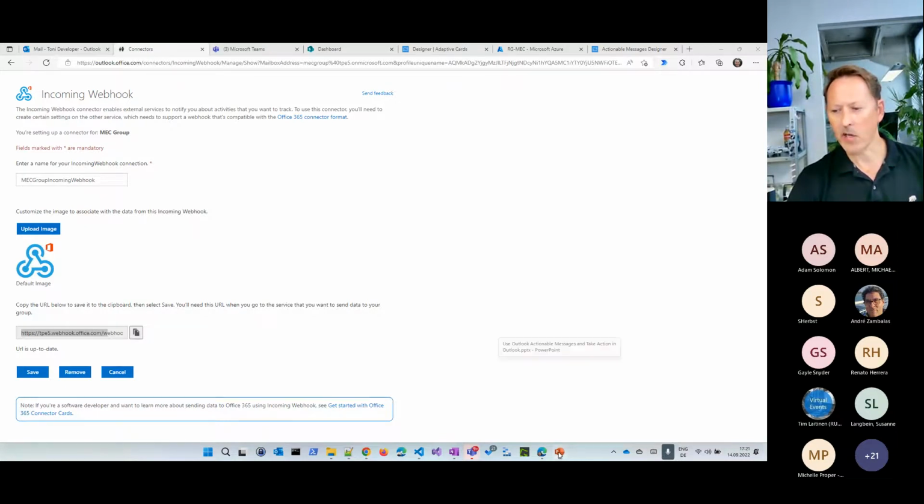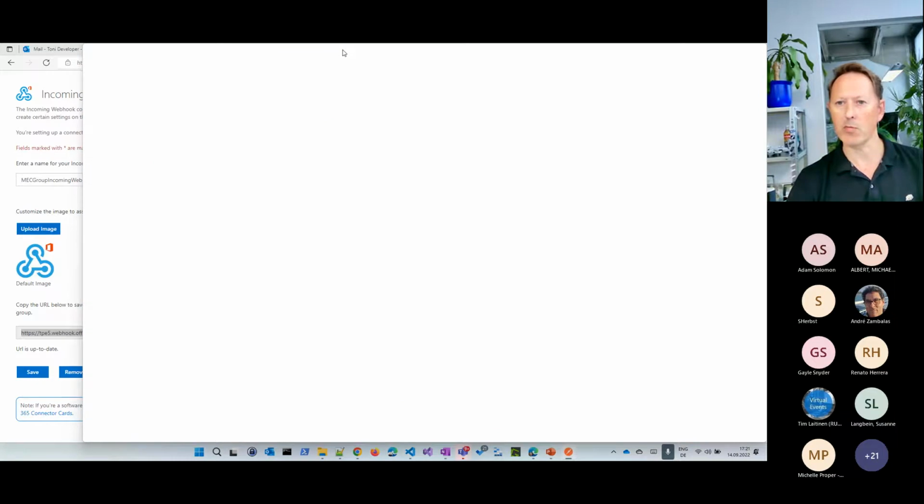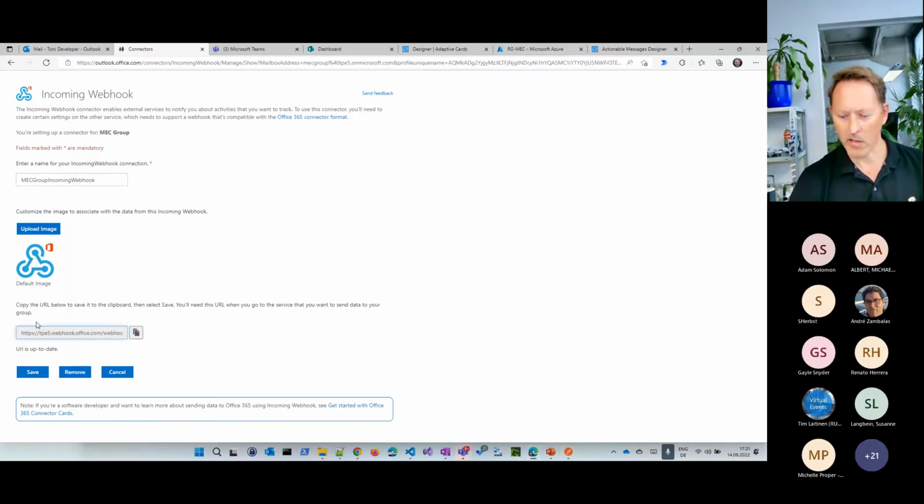Again, this is the legacy card format, which means it looks a little bit different. And I've opened that here, I think, in my browser. Let me wait for Postman to open here. And I have this webhook URL, and this here ends with, let's see, okay, I have to scroll to the right side. So that's the URL. Everyone, there's no authentication behind that incoming webhook. So everyone with that URL can send such a card to that group here.